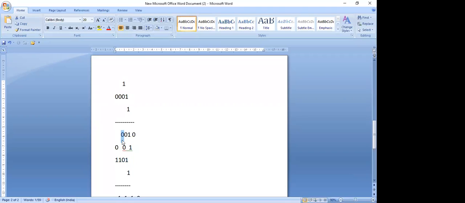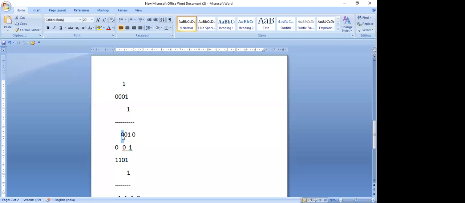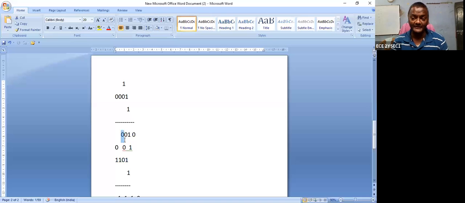0 or 1? 0. So is it positive or negative? Positive. I repeat, positive, sir. If the MSB is equal to 0, what is the number? Positive. And what is this value? 0, 1, 0. So 1, 0 stands for 2, so its value is equal to plus 2. You can understand it like that. So if the MSB is equal to 0, the remaining number is positive.